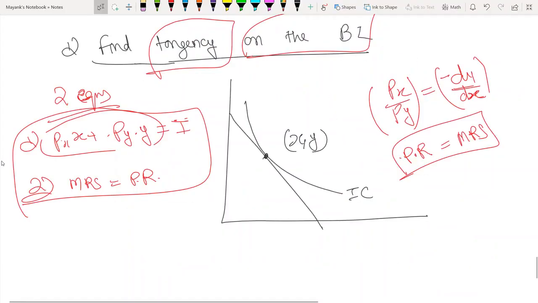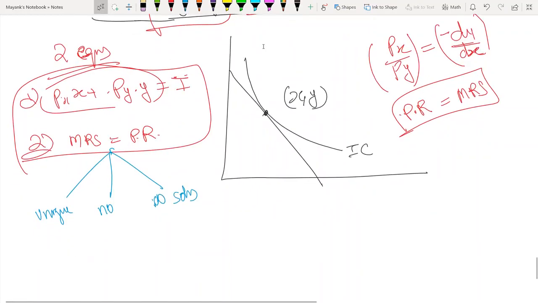Now obviously these are a system of two equations. When you're solving a system of two equations, mathematically there are always three conditions possible. One is a unique solution, the other is no solution, the third is infinite solutions. The reason we like convexity is because in convexity you always get a unique solution for this. In case of no solution, you always hit the corners.